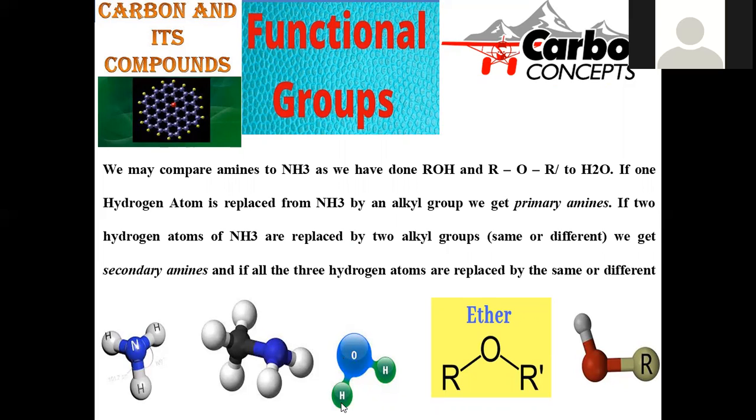Let us see. Water, being a bent molecule, has oxygen surrounded by 2 hydrogens, and the upper side and lower side are both occupied by 2 lone pairs of electrons respectively, right? In this, if we replace one of the hydrogens with an alkyl, you can say this is a hydroxy compound. Ethanol is the simplest example. Or else, if you replace both hydrogens with 2 alkyl groups in a suitable form, it turns into an ether, ROR.